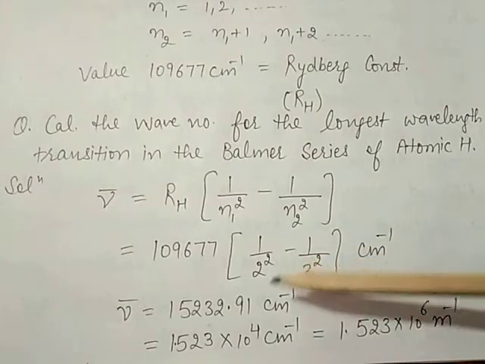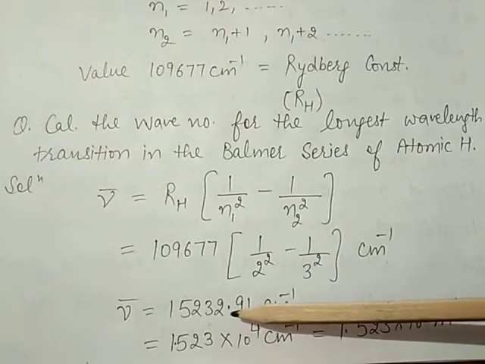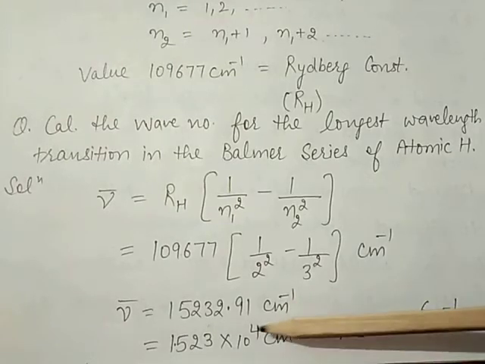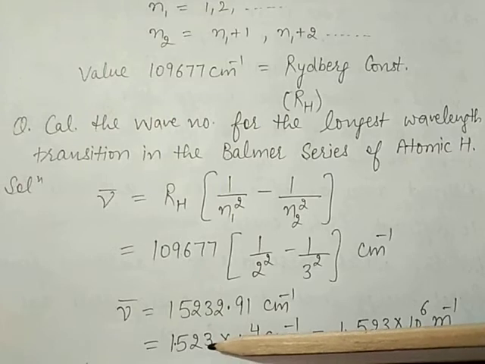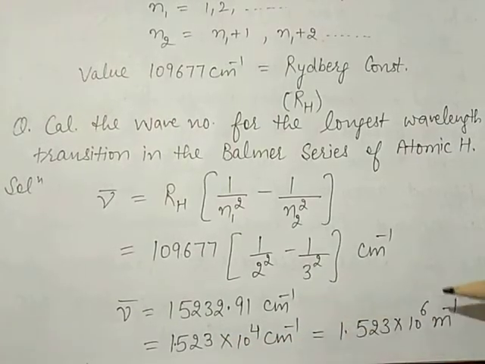After calculating, 15,232.91 centimeter inverse, which changes into 1.523 into 10 raised to power 4 centimeter inverse. How is it changed into meter?